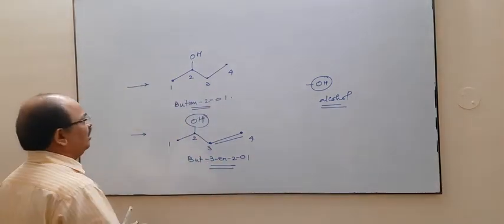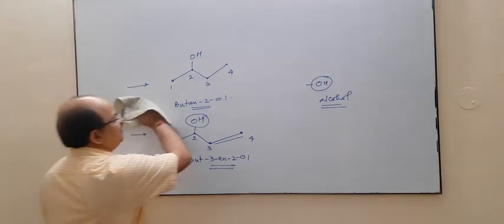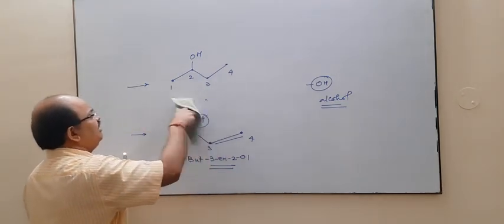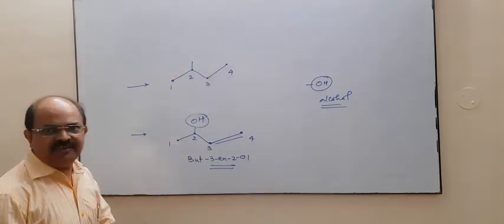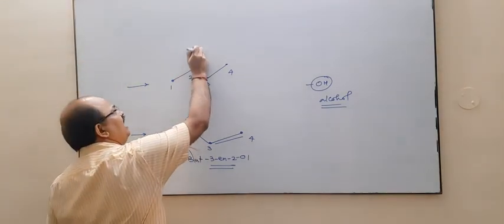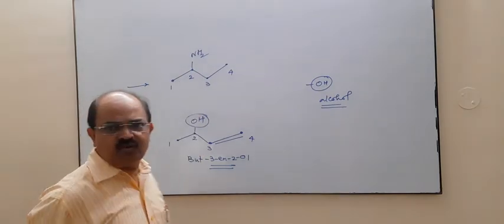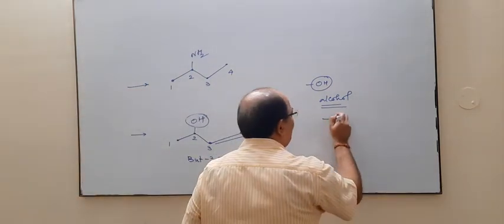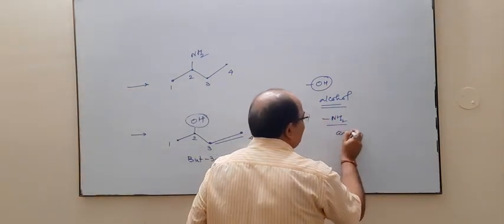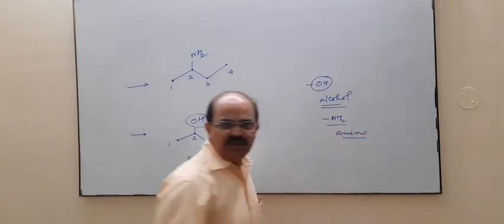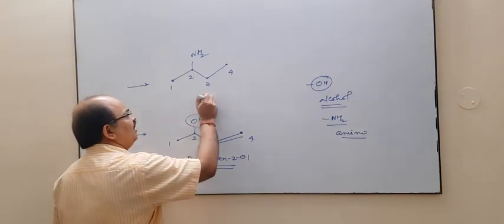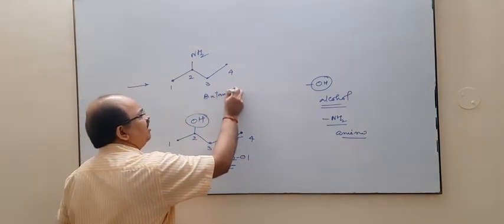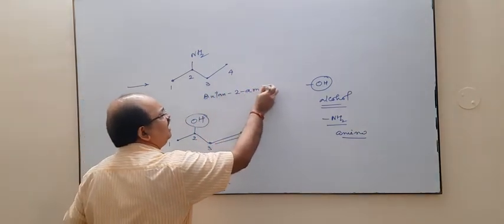For example, in this compound, if you just replace this OH by your NH2 group, you know NH2 group is your amino group. Then what should be the name? Butanamine. Now the name is butan-2-amine.